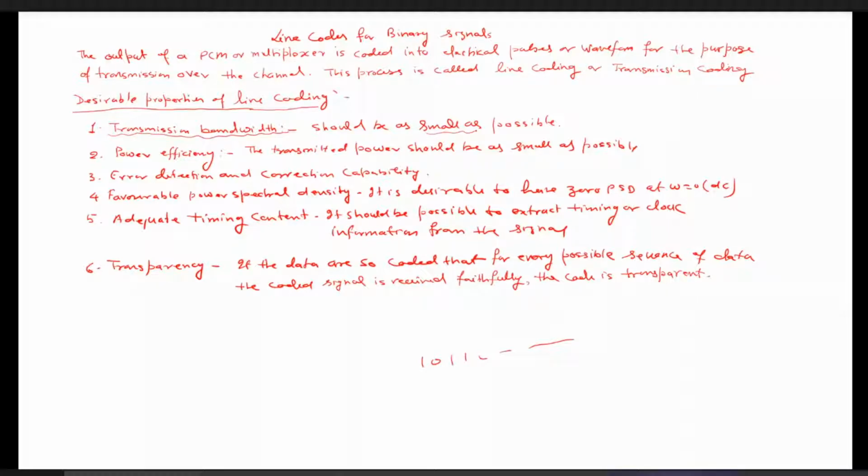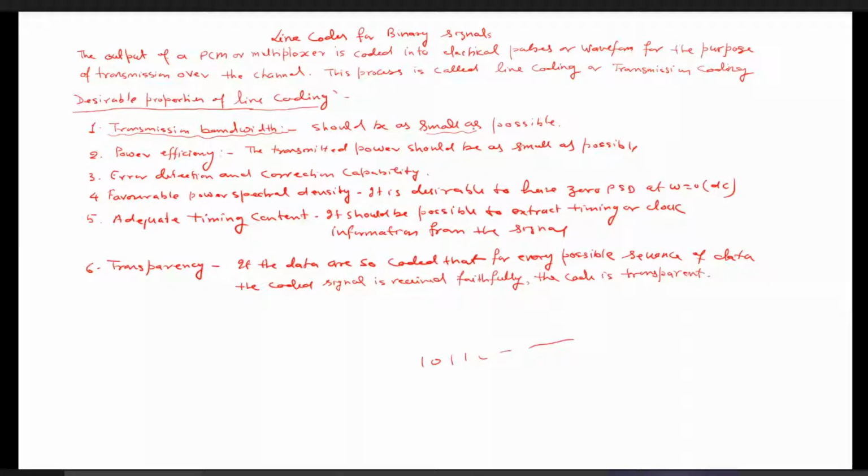There is not only one line coding technique available. We will study 6 or 7 or 8 line coding techniques. Then the question arises: which line coding technique should we choose for transmission? The answer is that the line coding technique which satisfies most of the desirable properties is better, and we can choose that one. The first desirable property is the transmission bandwidth, which should be as small as possible.